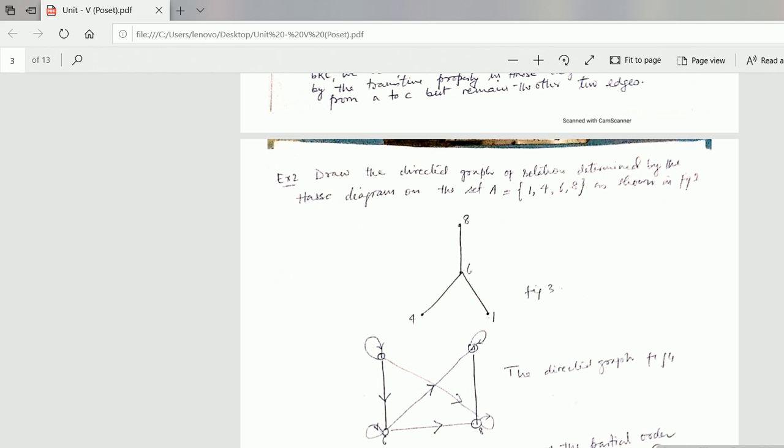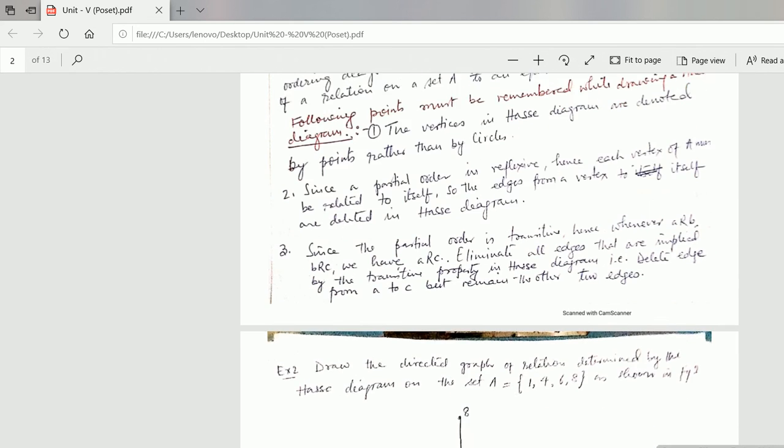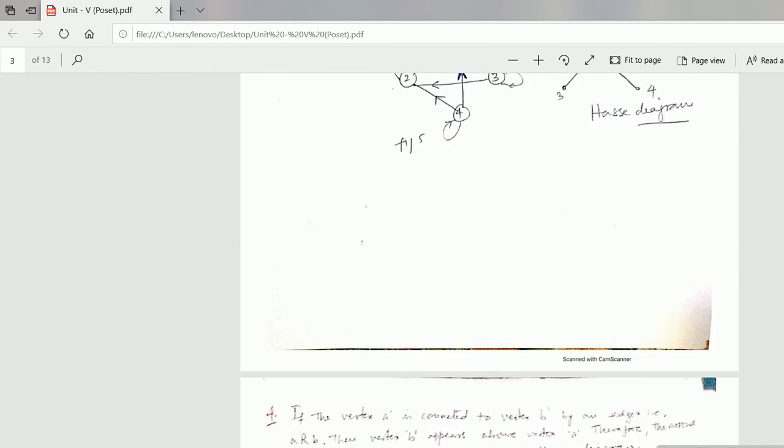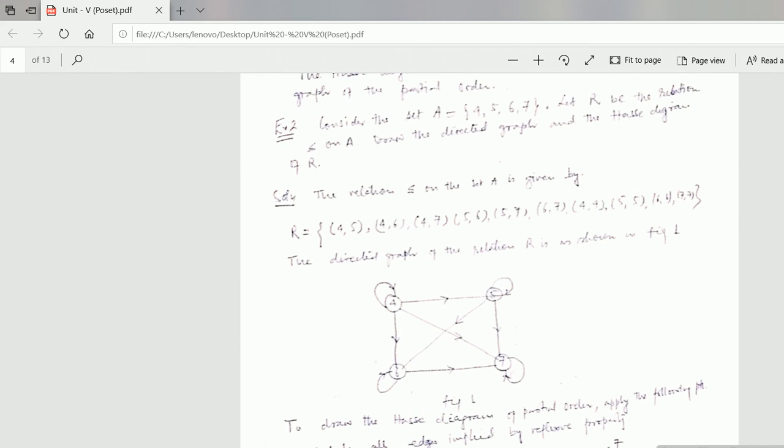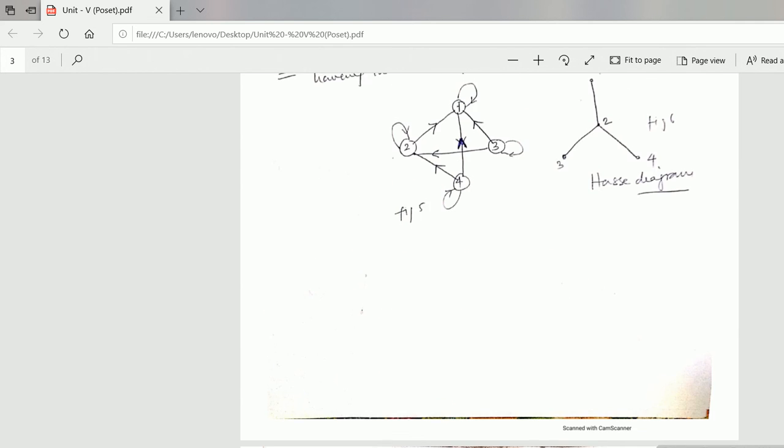First of all, you write the relation, as written here. Set A is given and the relation is written like this: (4,5), (4,6), (4,7), (5,6), (5,7), (6,7).